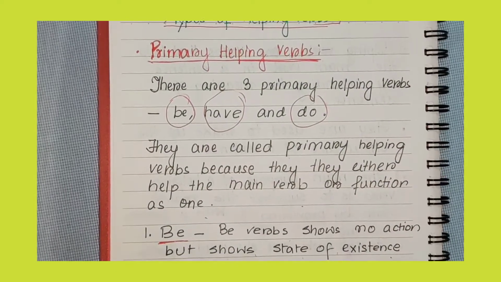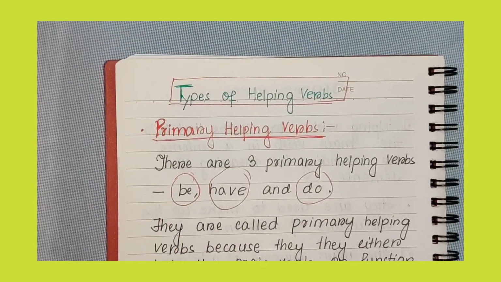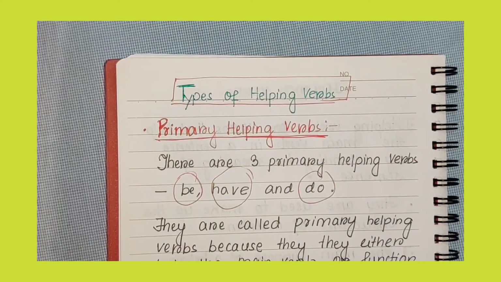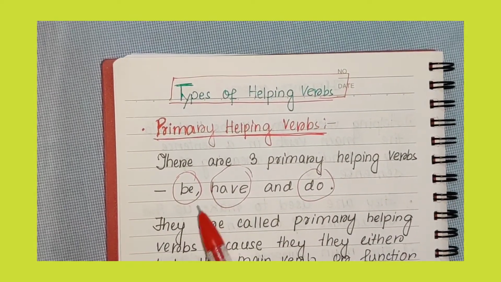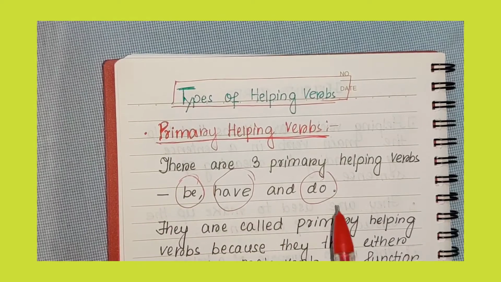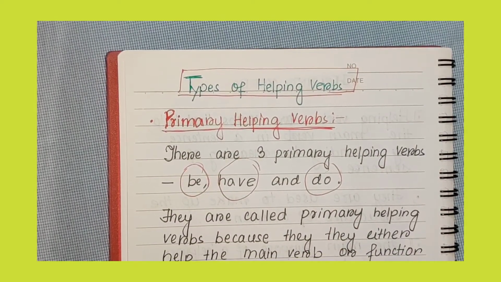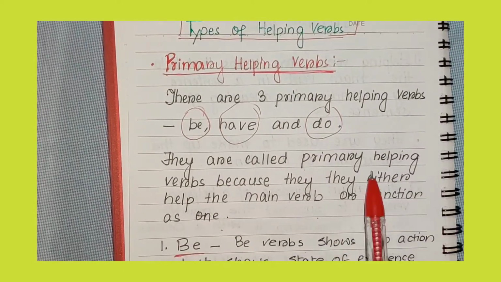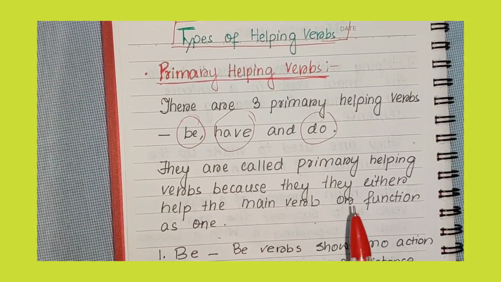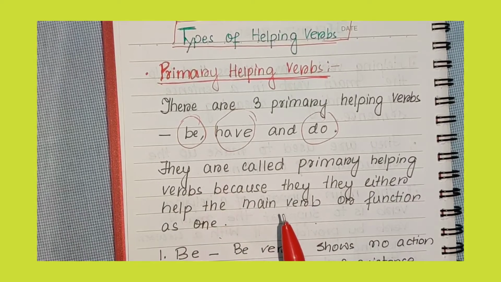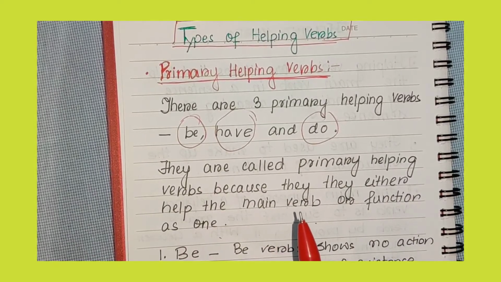Now the first type of helping verbs are the primary helping verbs. There are three primary helping verbs: be, have and do. Why are they called primary helping verbs? Because they either help the main verb or function as one. So sometimes they help the main verb, and sometimes they can function alone also.